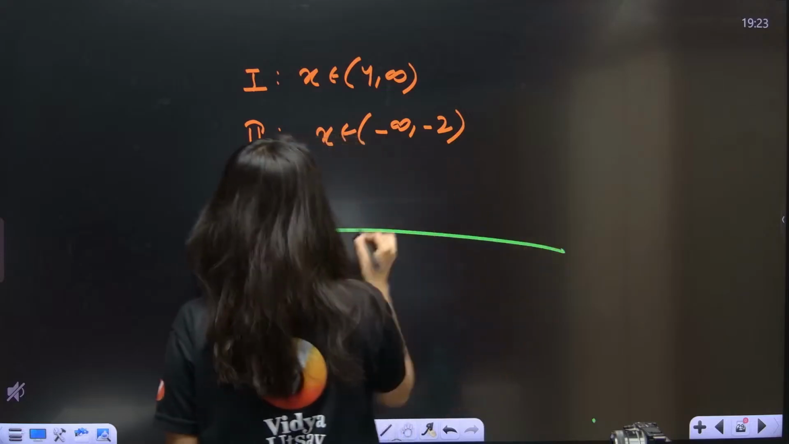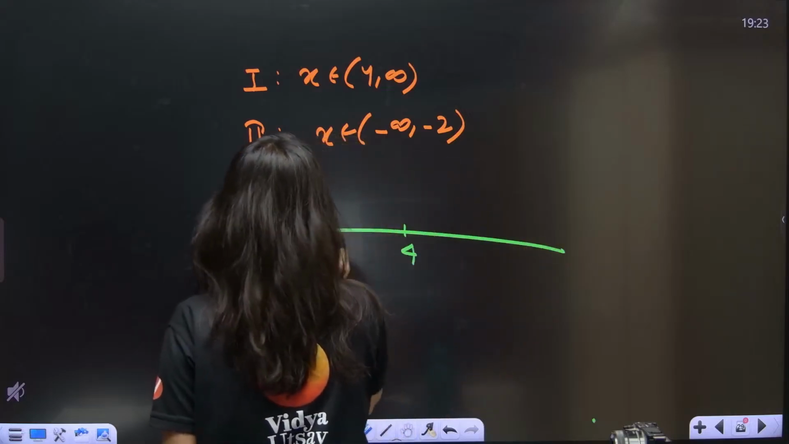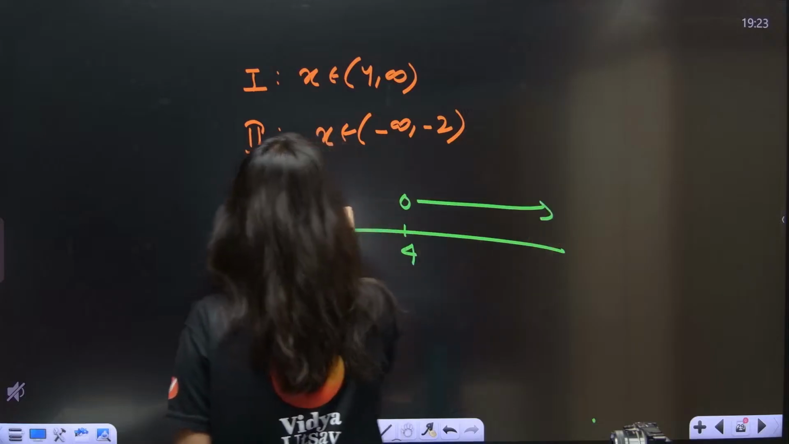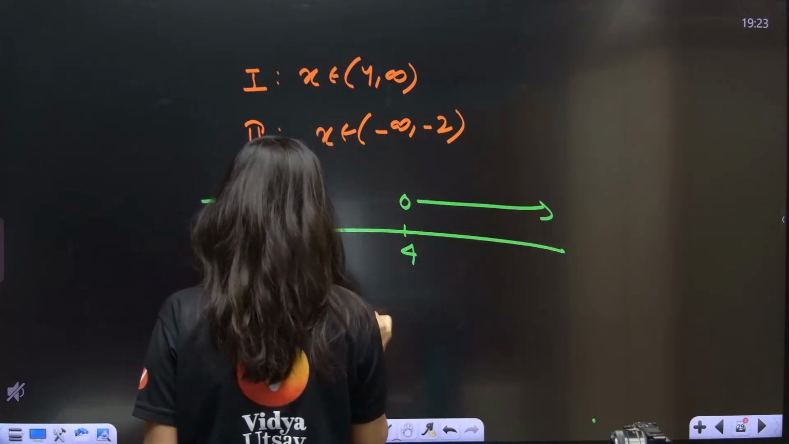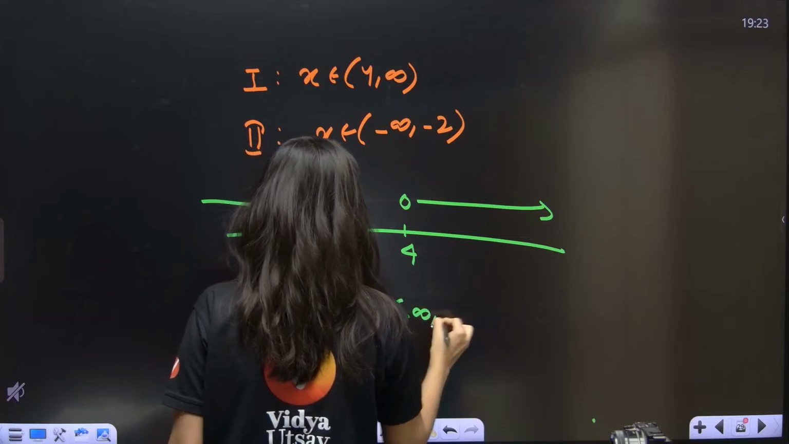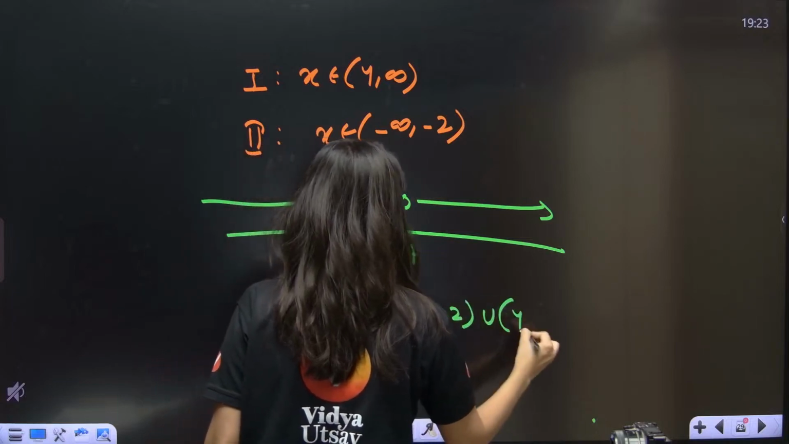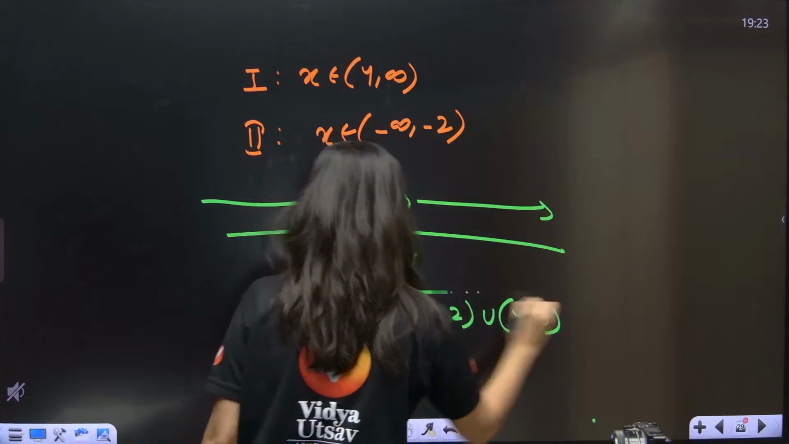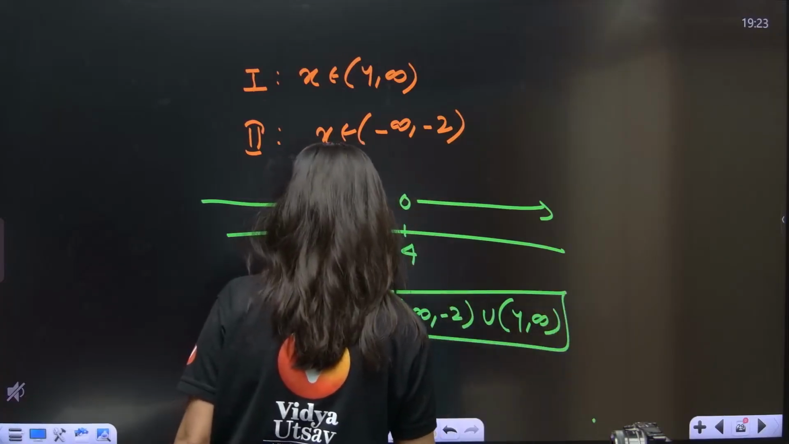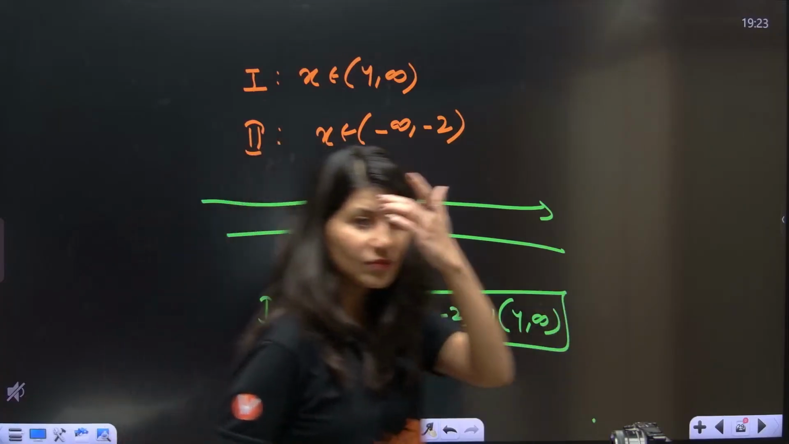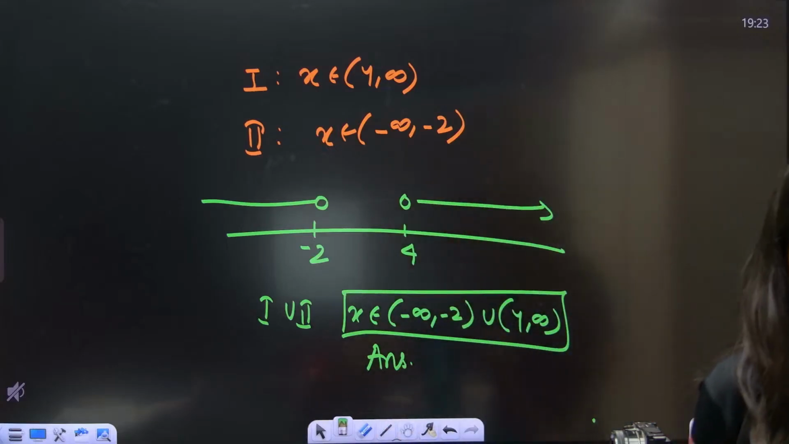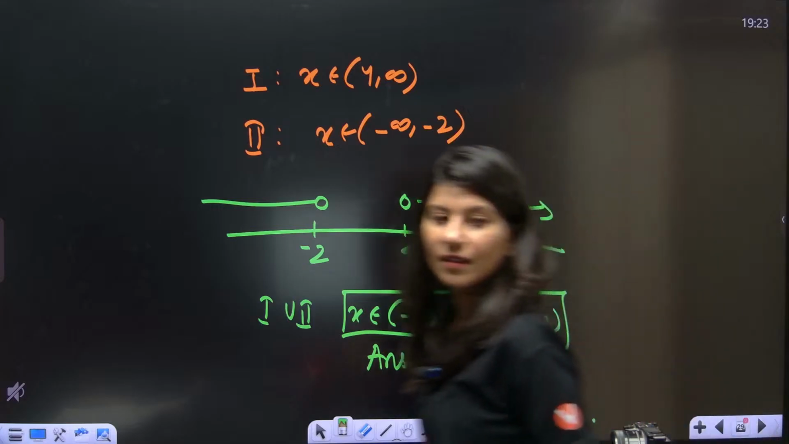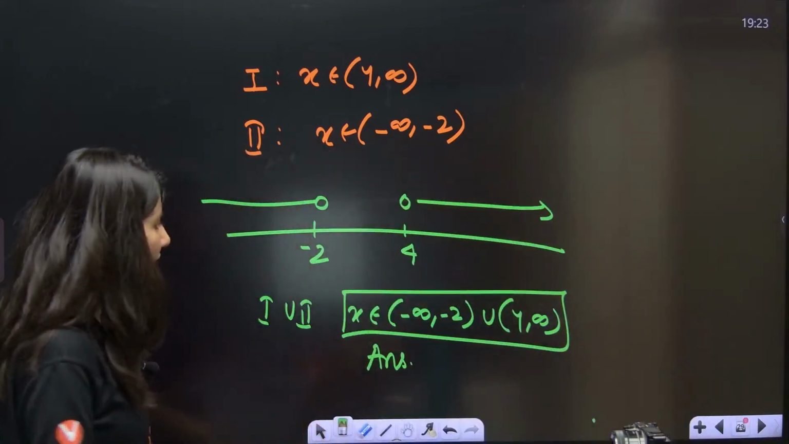You need to take the union. So 4 and minus 2. So the union will be what? So 1 union 2. We have done this before, right? x belongs to minus infinity to minus 2 union 4 to infinity is your final answer. Okay. Yes. Now understand it nicely.